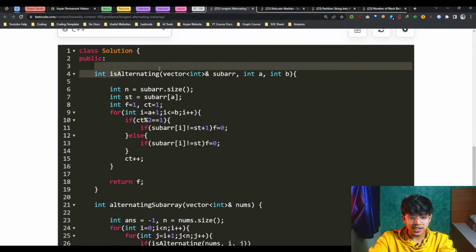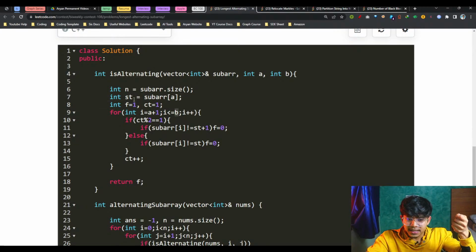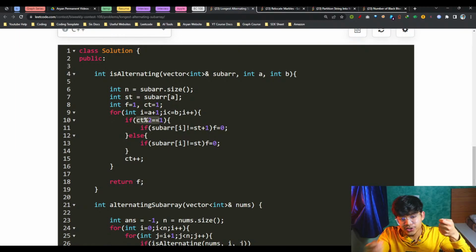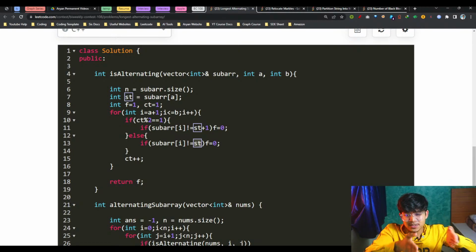And this alternating function will just go and check from that index A to B if that is alternating or not. It gets the starting element, and then it should keep repeating: the next element should be st plus 1, then it should be st, and thus going on st plus 1, st plus 1, like this and so on.